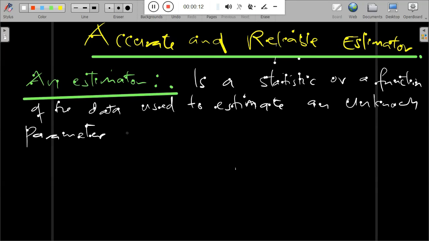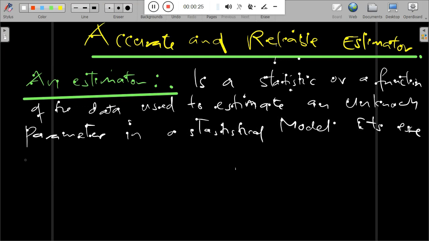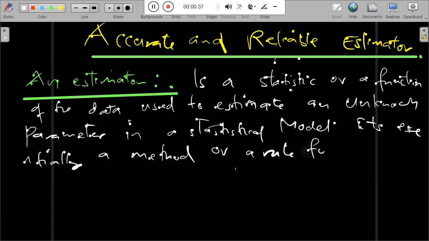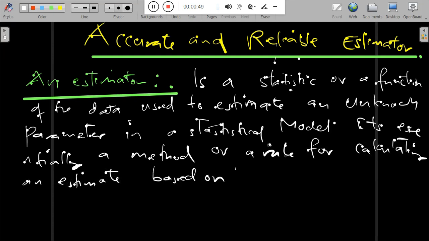So this is Econometrics. We're going to talk about the accurate and reliable estimator. We begin by understanding what an estimator is. An estimator is a statistic or a function of the data used to estimate an unknown parameter in a statistical model. It is essentially a method or a rule for calculating an estimate